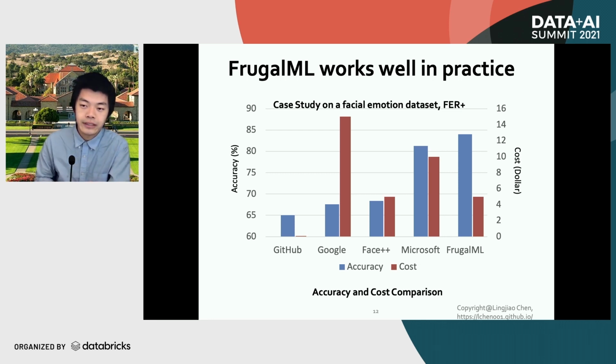Perhaps most surprisingly, while FrugalML incurs a relatively small cost, its accuracy is even better than the best commercial API, Microsoft. This is probably because FrugalML, to some extent, could be viewed as an ensemble of all the individual APIs. Therefore, it uses the information from all the individual APIs and should be better than any individual one of them.